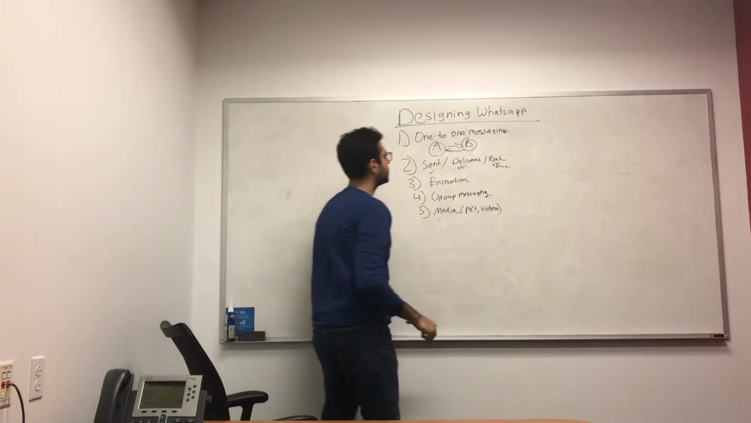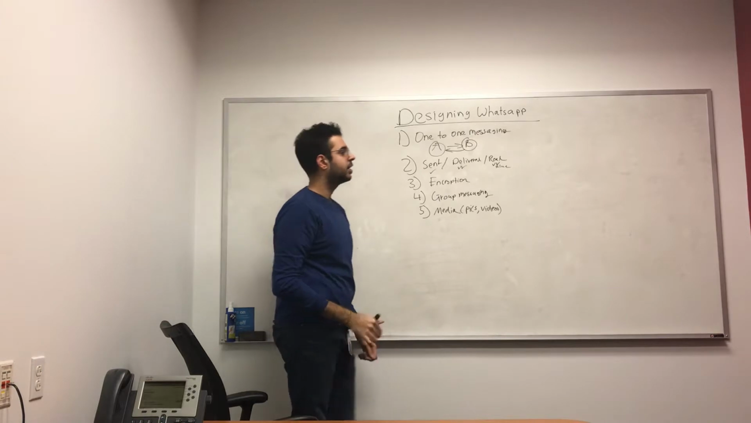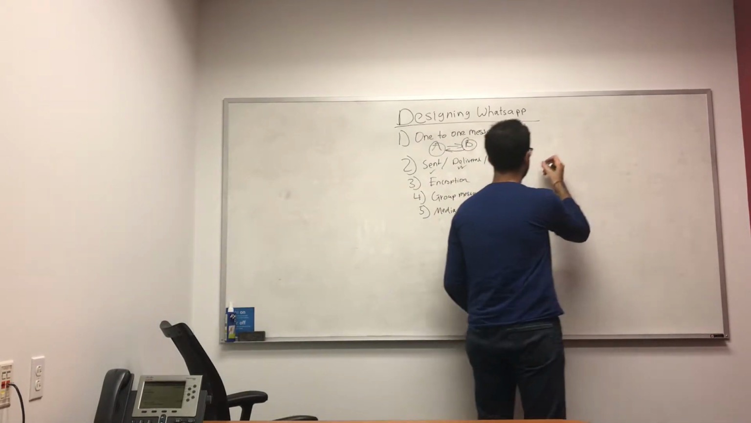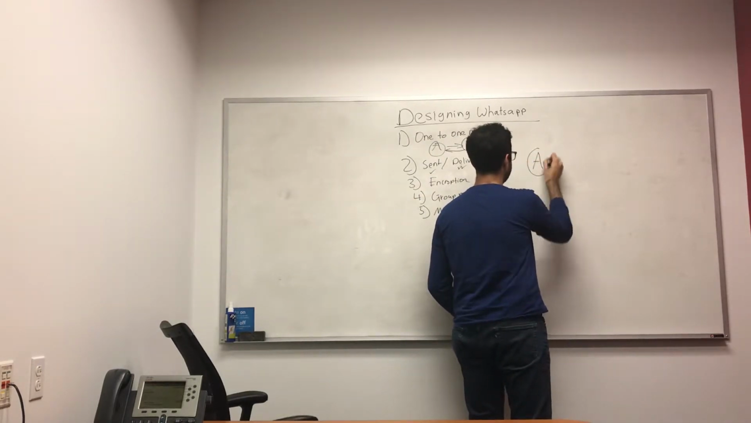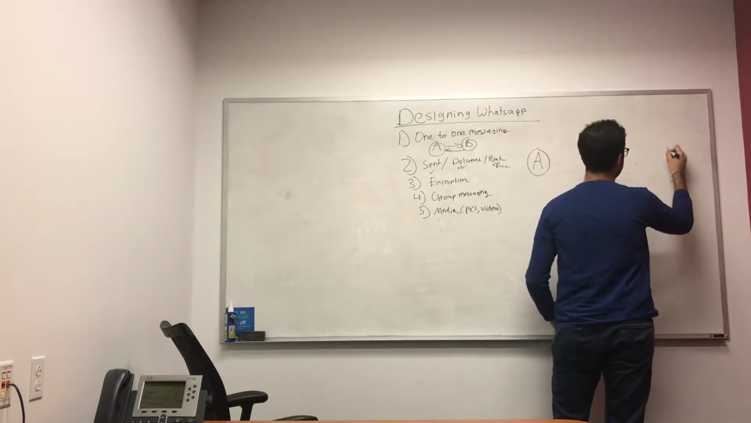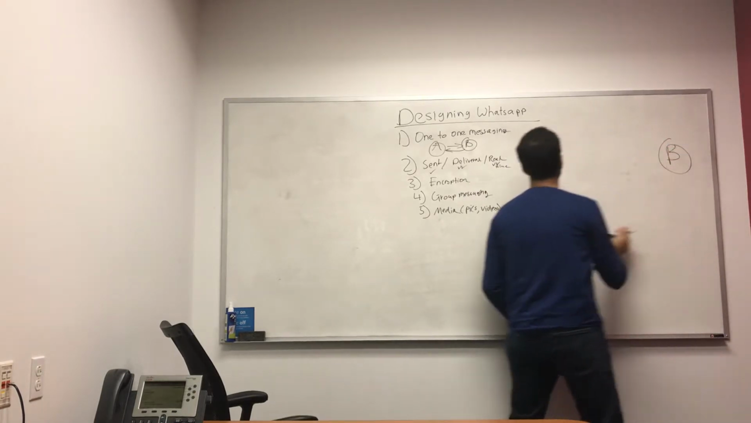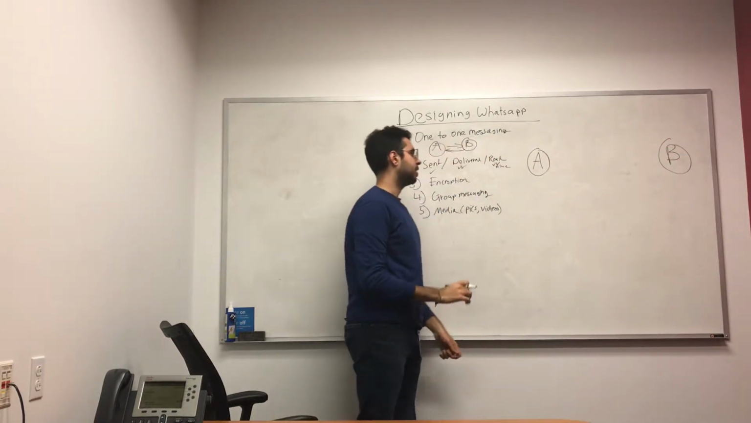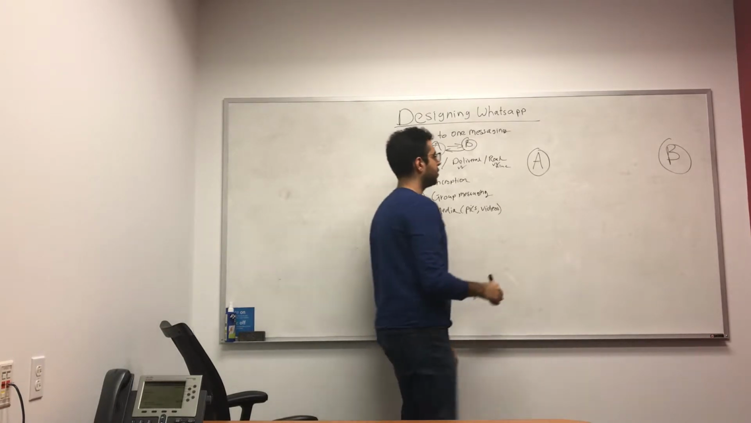So let's get started with the first one. So we have one-to-one messaging. So let's draw a diagram here. So we have user A here. We can say we have user B here. So user A wants to send user B a message.